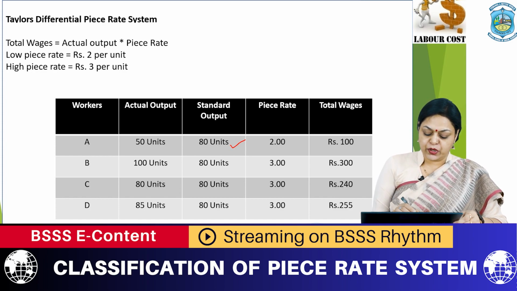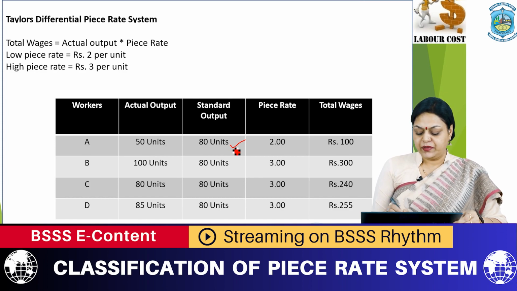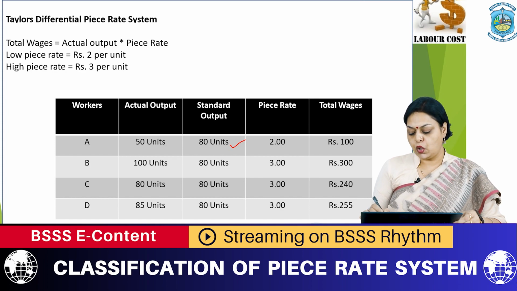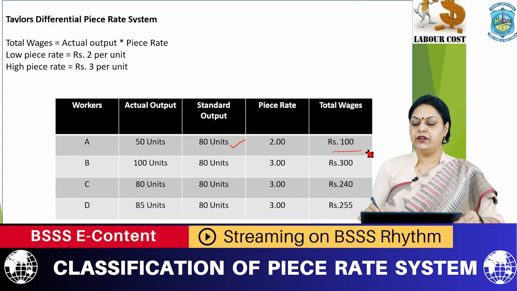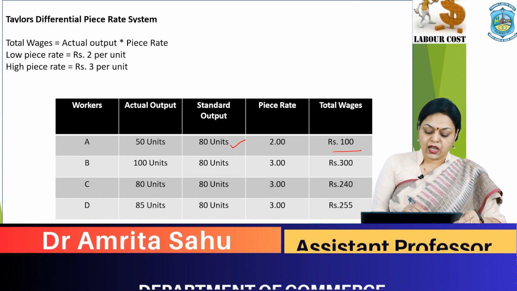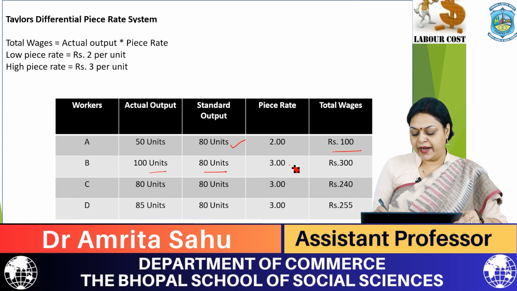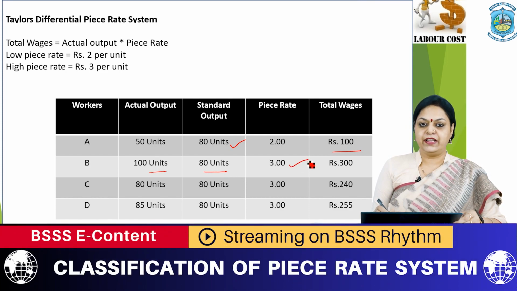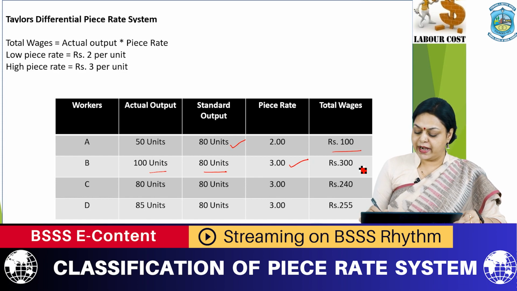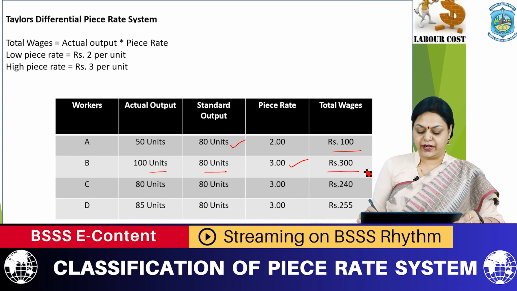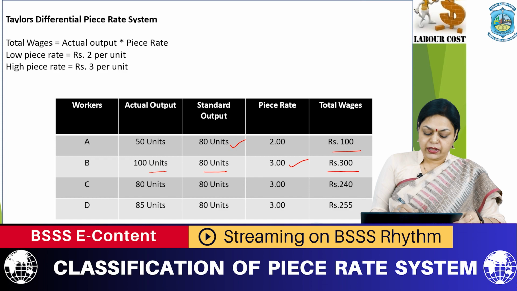Worker A has produced 50 units against the standard capacity of 80 units. Piece rate of 2 is given to him, so total wages to him is 100 rupees. Worker B has produced 100 units, which is more than the standard capacity, so he will be paid the higher piece rate of 3 rupees, and total wages are 300.